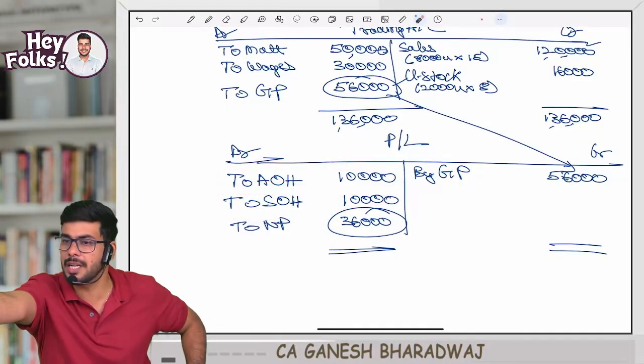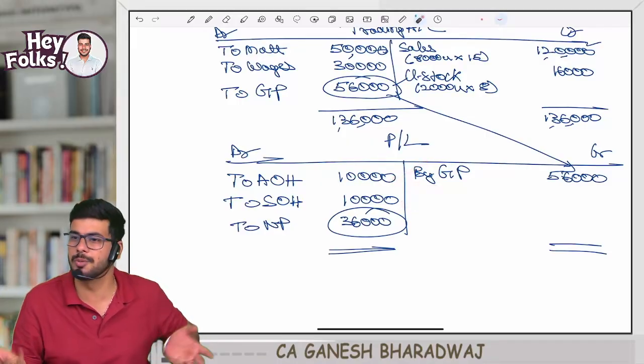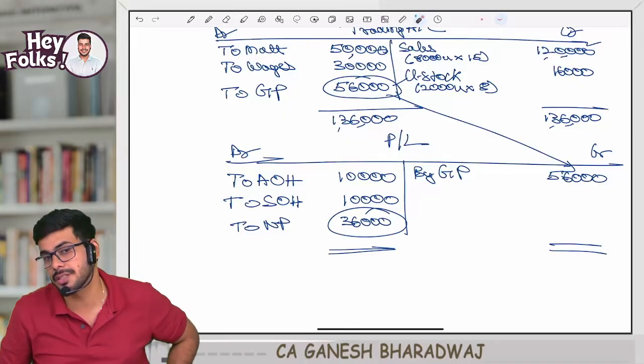Why? It's a P&L account item. Guys, correct? Here do I segregate? For 8,000 how much? For 2,000 how much? No. I will clearly take it to my P&L account. Guys, clear with this?